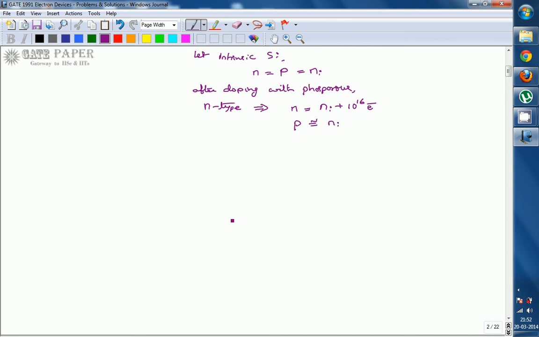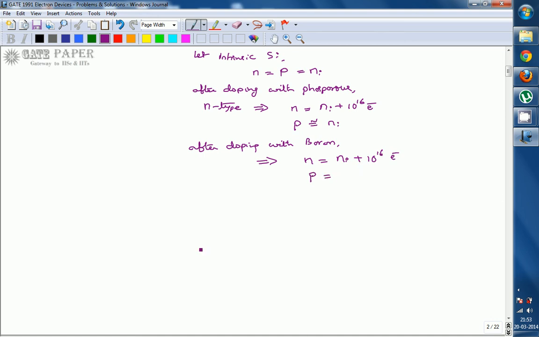Now, after doping with boron with 2 into 10 power 16, that will be added to this N-type. Effectively, n is equal to Ni plus 10 power 16 electrons.